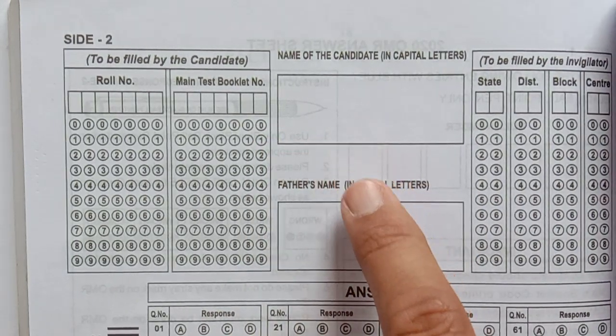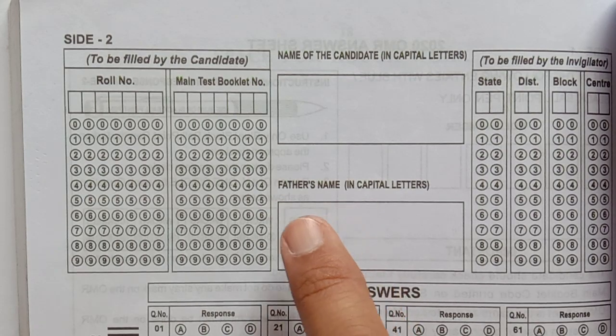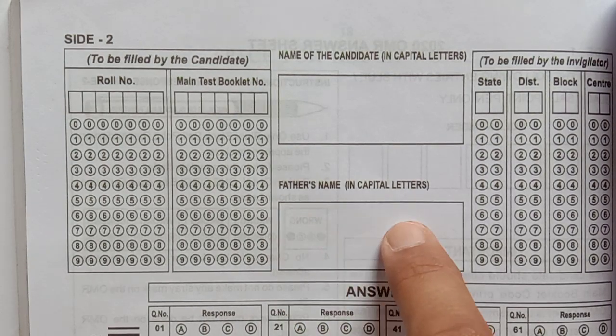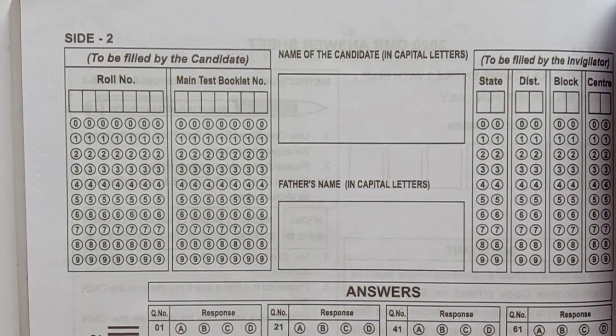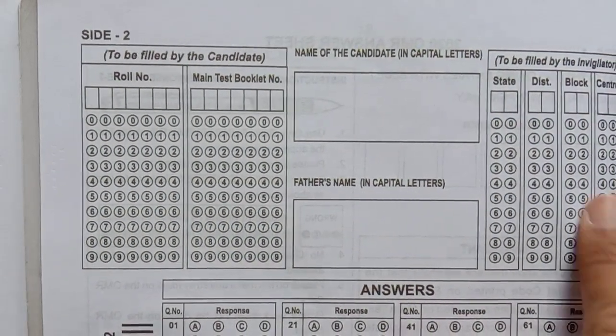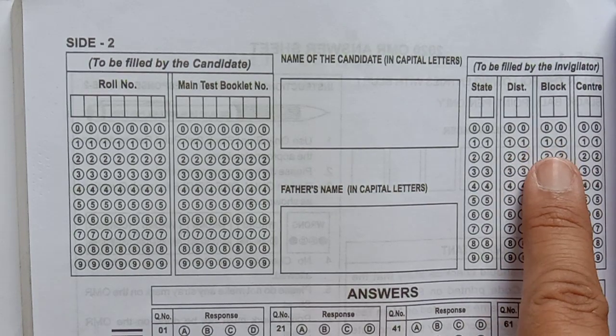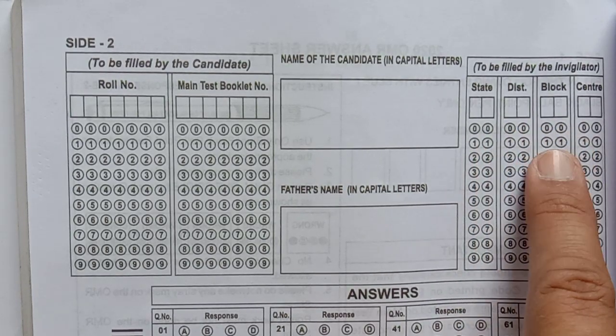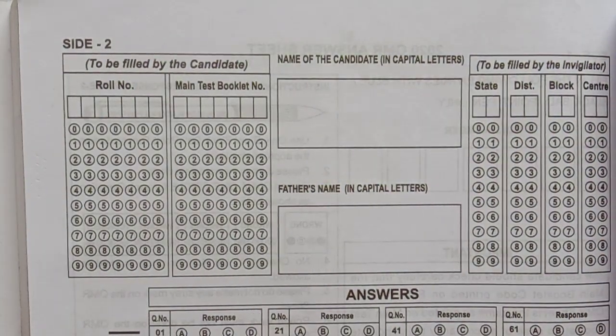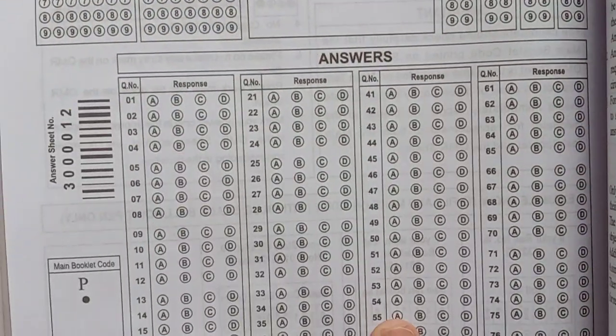The rest is filled by the supervisor of that block: the state code, district code, block code, and center code they will fill.